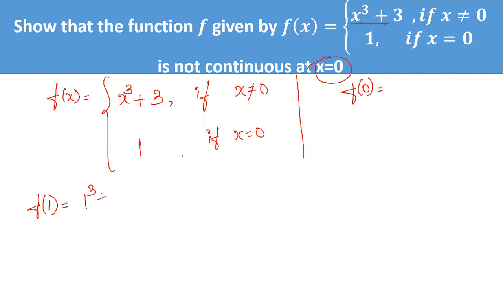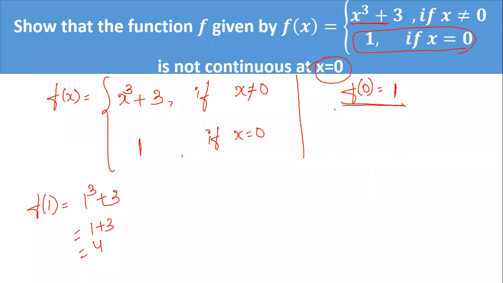There you get 1 cube plus 3, which is 1 plus 3 is equal to 4. Suppose you want to find the value of the function at x is equal to 0, only at 0 it is defined as 1. So f of 0 is 1. Is this clear, students? f of 0 is equal to 1.